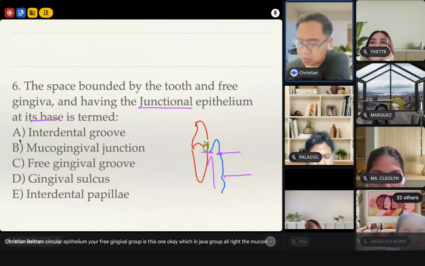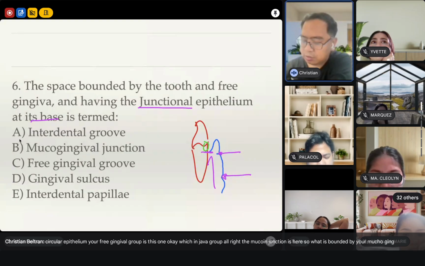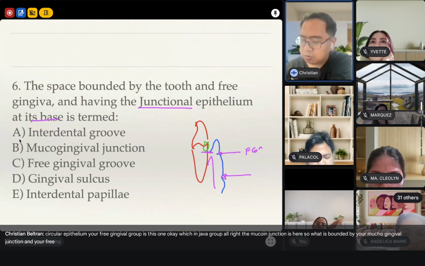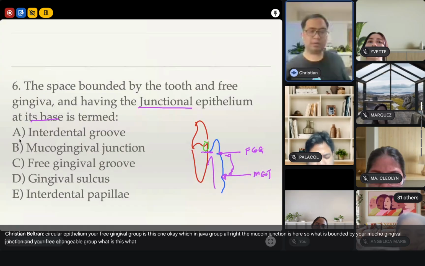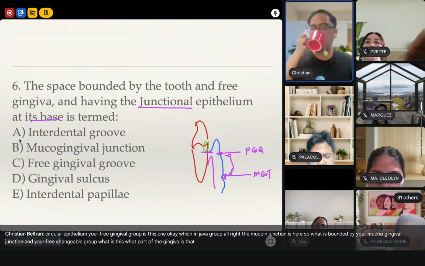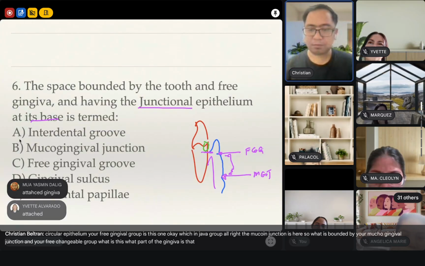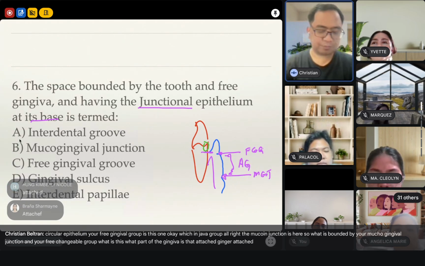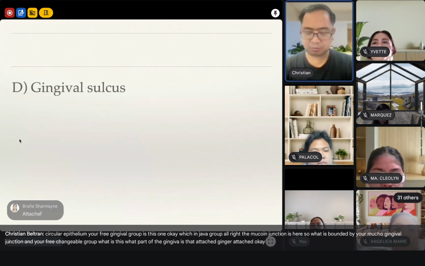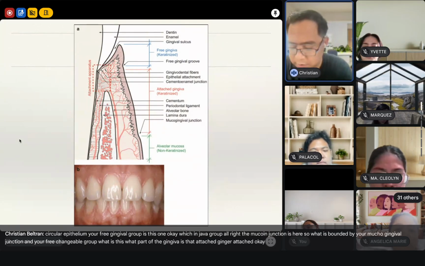Your mucogingival junction is here. So what is bounded by your mucogingival junction and your free gingival groove? What is this? What part of the gingiva is that? Attached gingiva. Very good. Attached gingiva. Okay? Ito pala, may drawing pala dyan.